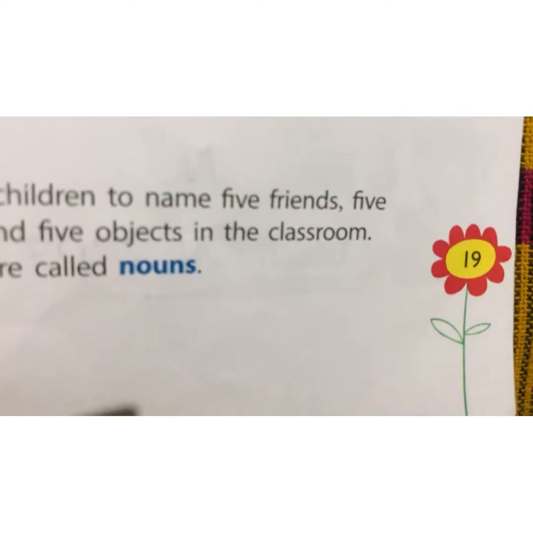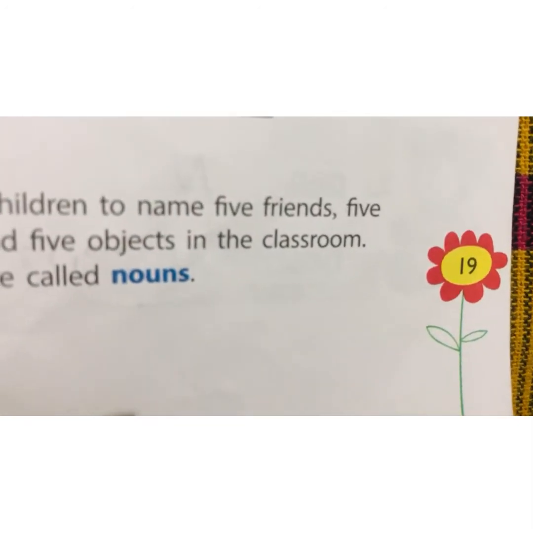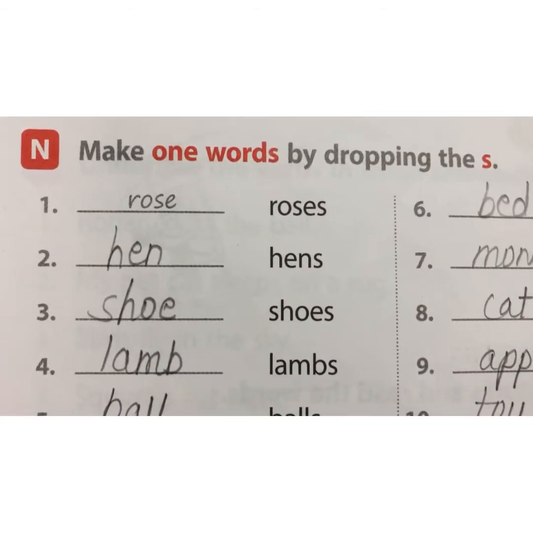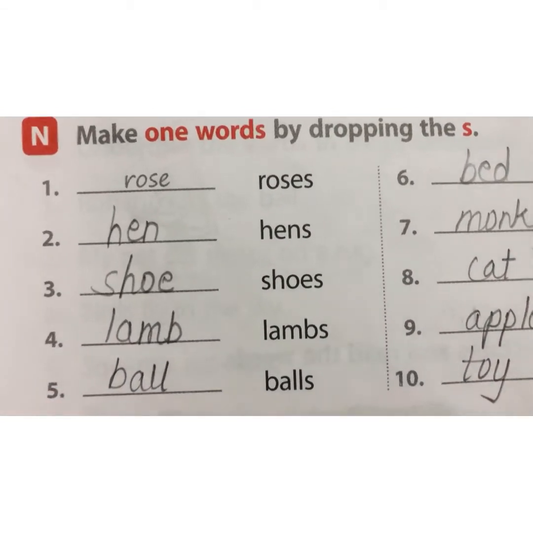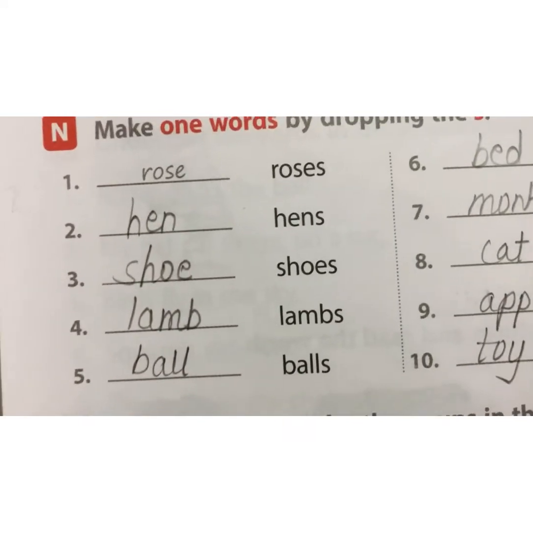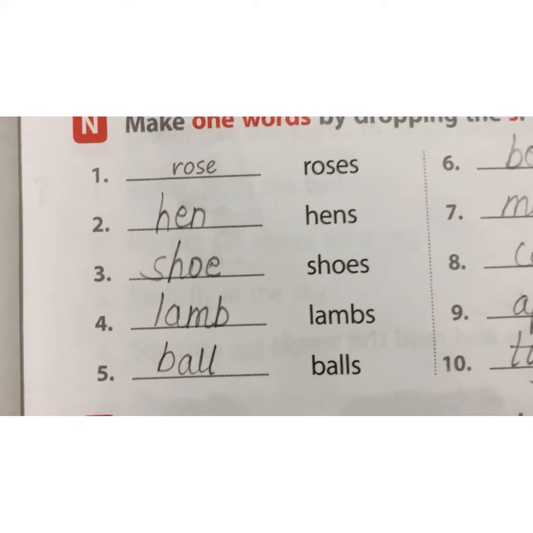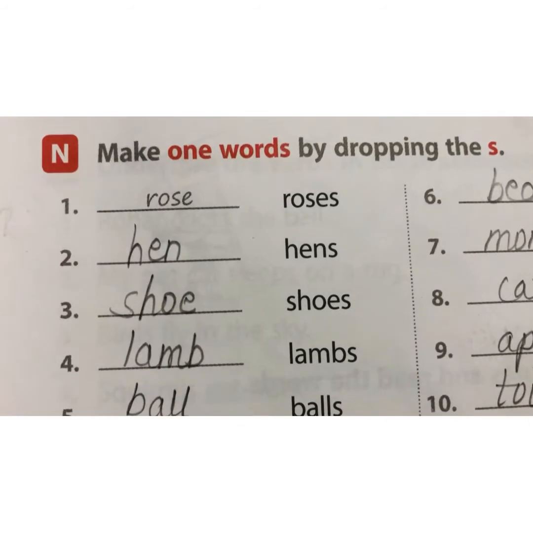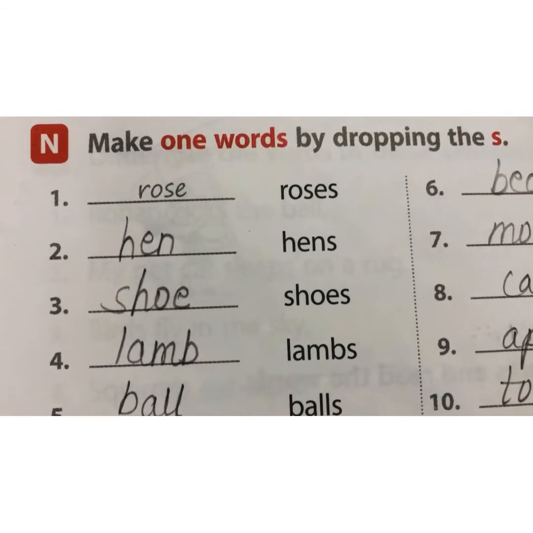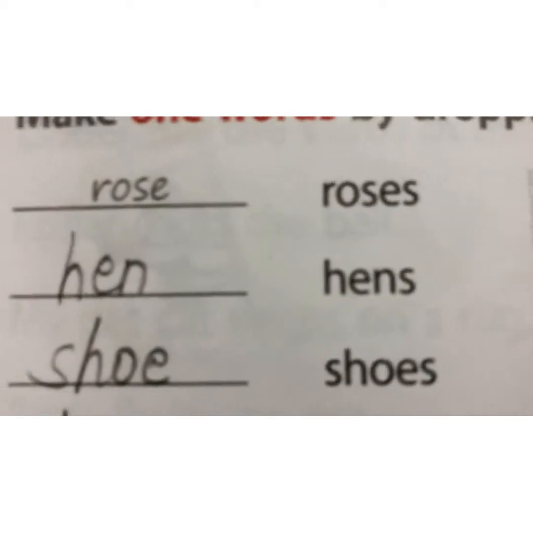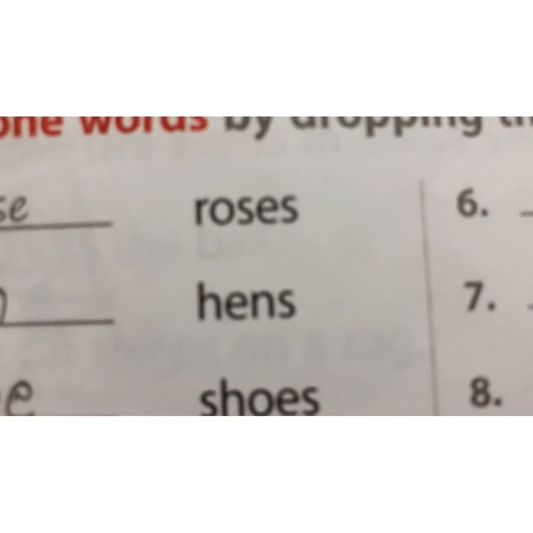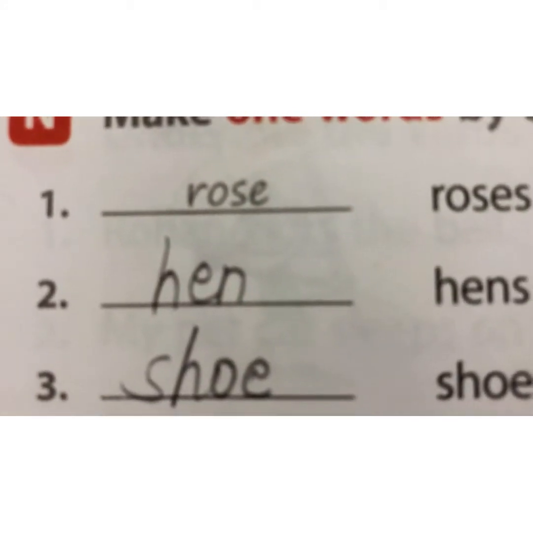Okay, so coming to the last page of the chapter, page number 19. N. Make one words by dropping the S. In the last question, we made many words by adding S. Now in this question, we will drop the S. And we will make one word. That means, roses, we will drop S. And the new word will be rose.